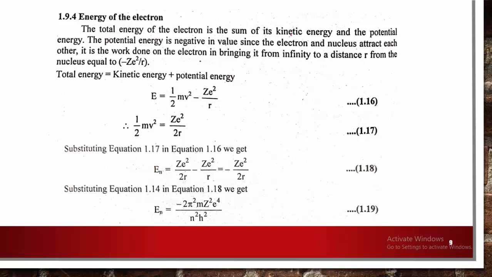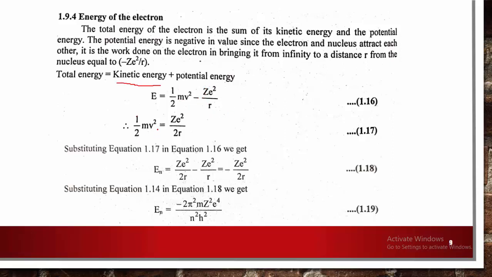The total energy of an electron is the sum of its kinetic energy and its potential energy. The potential energy is always negative, since the electron and the nucleus attract each other. Therefore, it is the work done in bringing the electron from infinity to a distance r. So total energy E is equal to kinetic energy plus potential energy. Kinetic energy is half mv square minus potential energy z e square upon r.